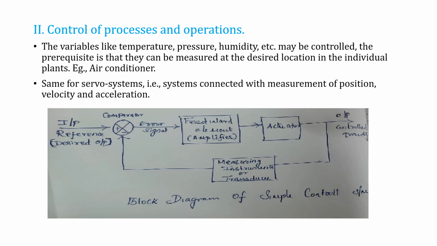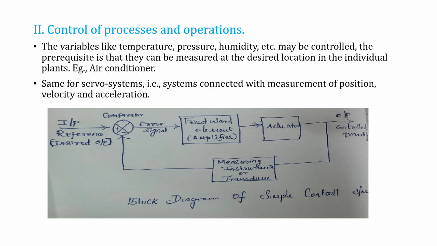The actuator simply supplies power, using the voltage or current that comes from the amplifier. Then if we get the desired, controlled output, the loop is held off. So we get the desired output.